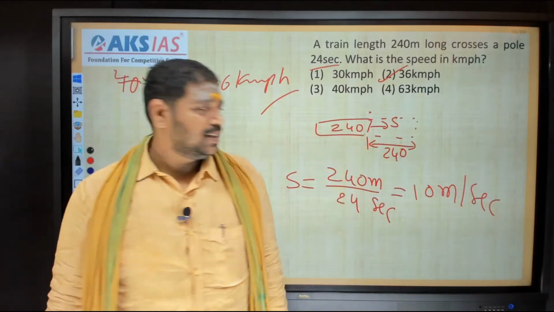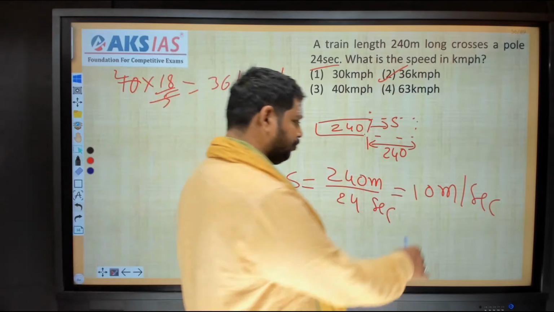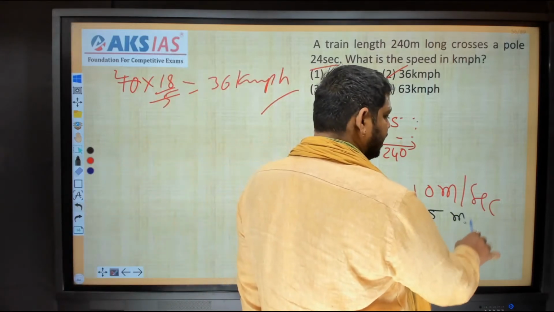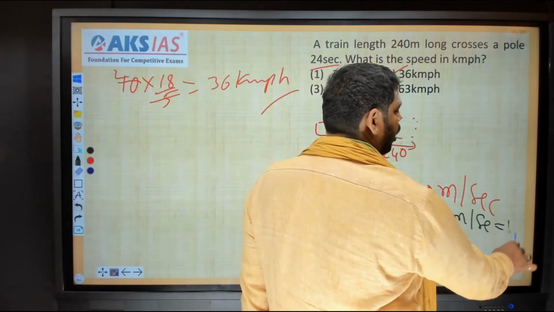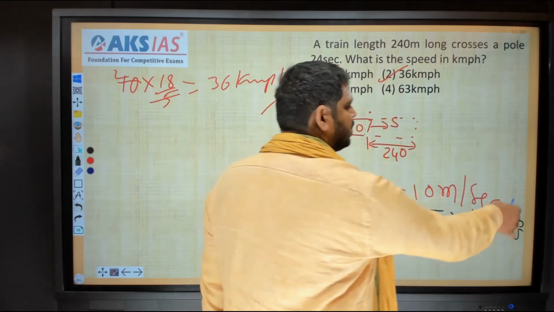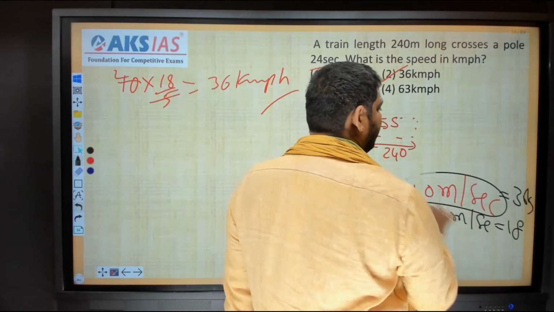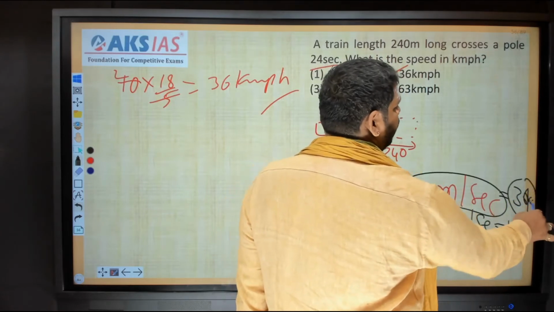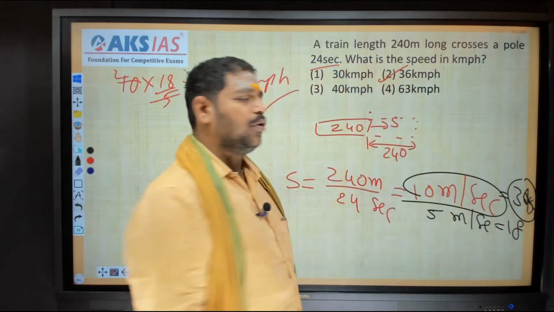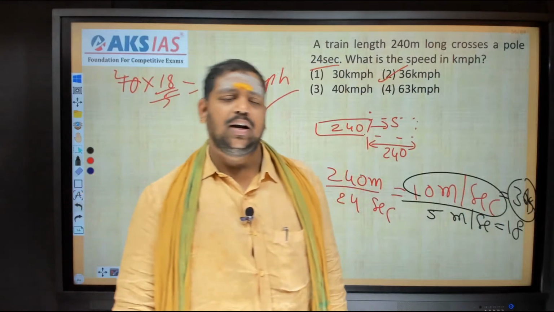Some people like me will not do like that. What they will do is, 10 meters per second. We know that 5 meters per second is equal to 18 kilometers per hour, right? Double means 36 kilometers per hour. So by seeing this, they will directly give the answer 36 kilometers per hour. So answer the second option. Anyhow, hope you understand. Right, now let's see the next question.